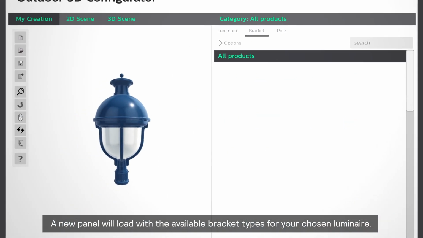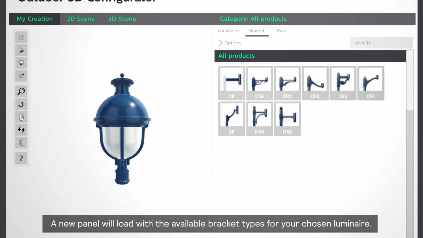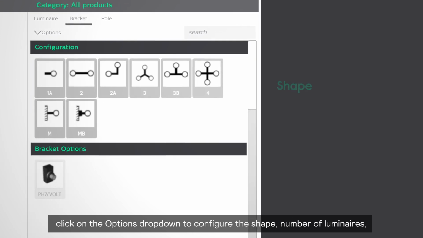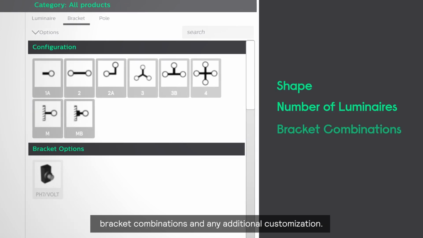A new panel will load with the available bracket types for your chosen luminaire. Once you have selected your bracket type, click on the Options drop-down to configure the shape, number of luminaires, bracket combinations, and any additional customization.